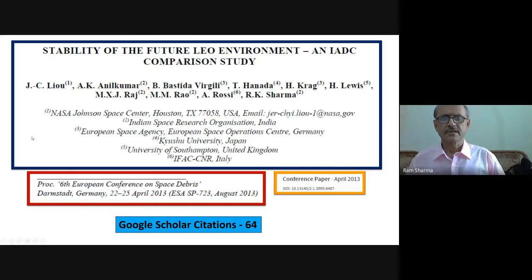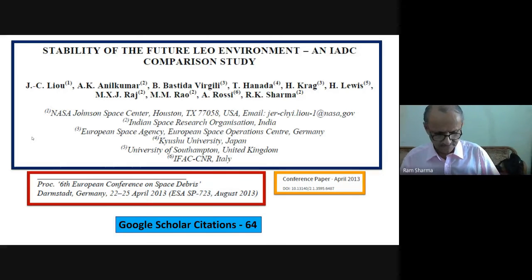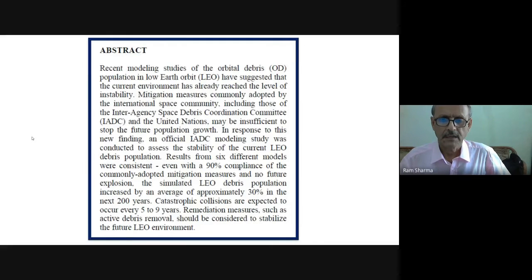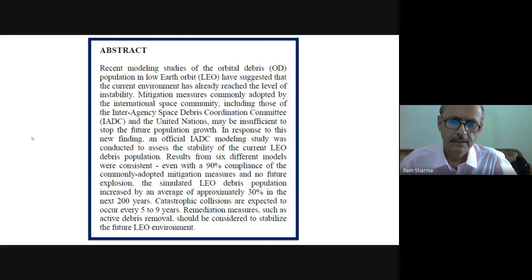So this stability of the future LEO environment, an IADC comparison study we had carried out, and here we utilized the research myself and Dr. Xavier James had done. We had used that last time, the paper which I presented. That was a perfect theory for this, because we had done 4th order and we have used the day to night density variations, because it is for low Earth orbits.